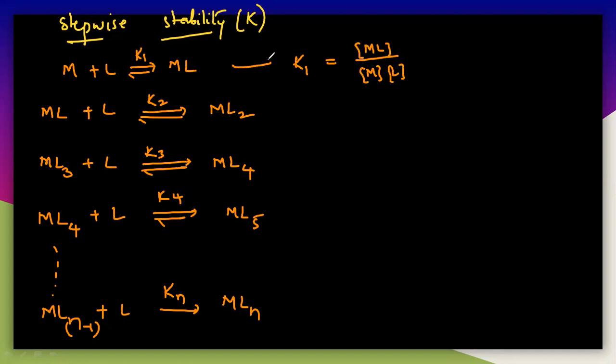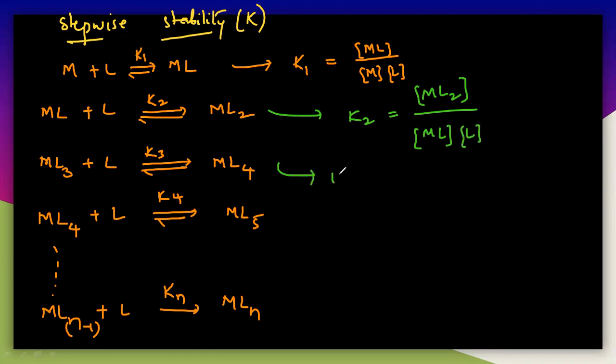So this is for this. For the next step you can write K2. This is equal to the concentration of the product, that is ML2, by, sorry, this is not M, this is ML, the concentration of reactant, and then L. This is K2.